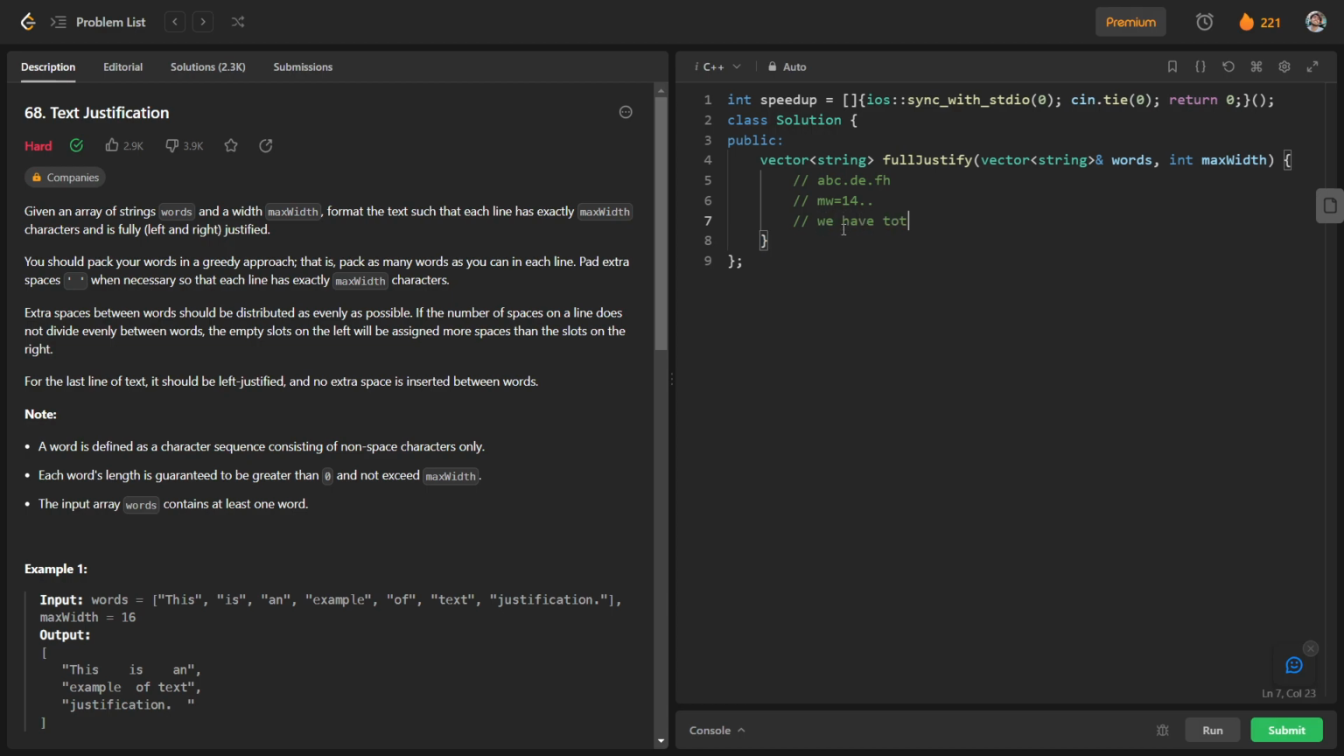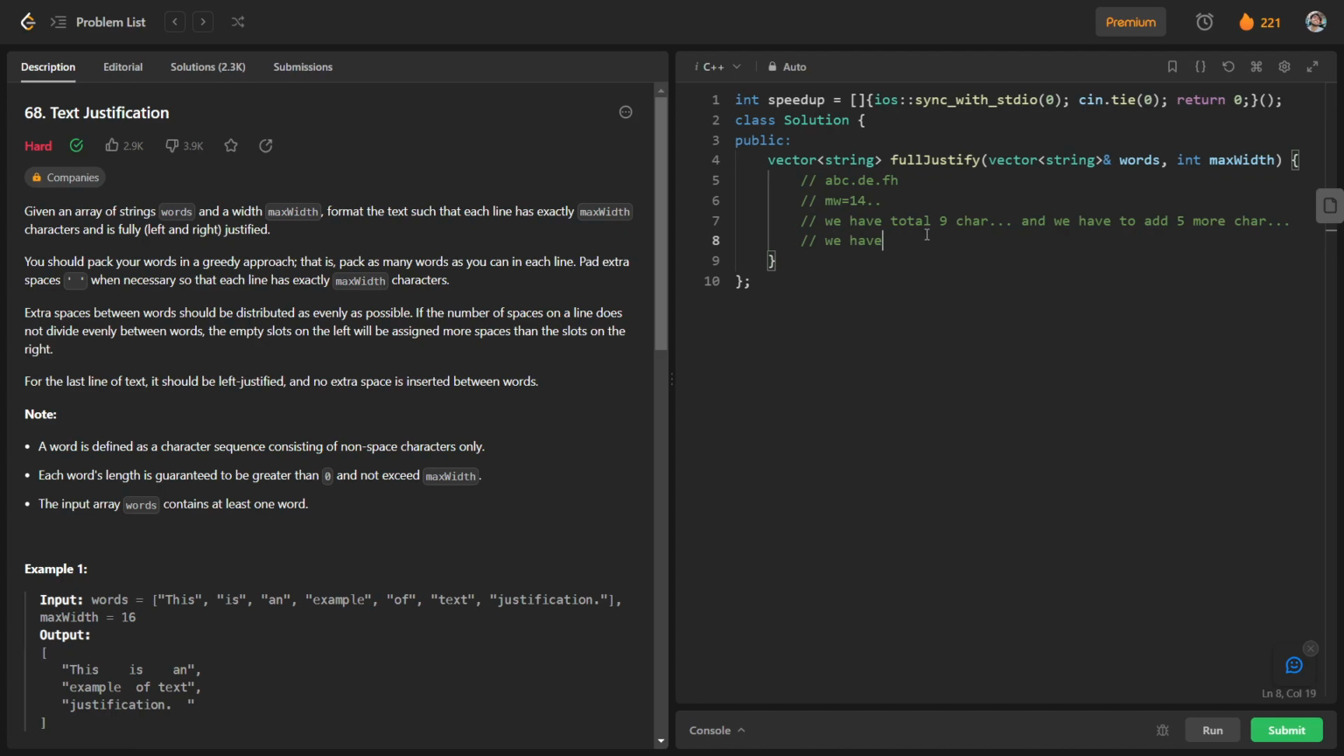So we have a total of 9 characters, and we have to add 5 more characters, which means we have to add 5 more spaces. If we have to do this evenly, say if this value were 4, we could add 2 spaces in this gap and 2 spaces in this gap, and we would have distributed the spaces evenly.